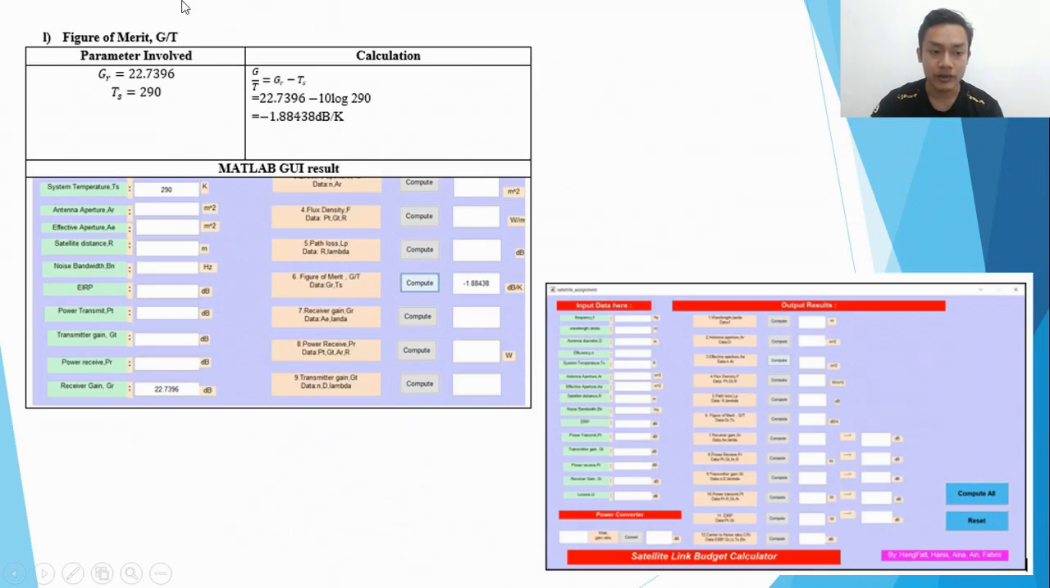And then here is the figure of merit G/T with the parameters involved here, and here is the interface of the satellite link budget calculator that we designed by using the MATLAB GUI. And all of the answers for all of the parameters are the same as the manual calculation.